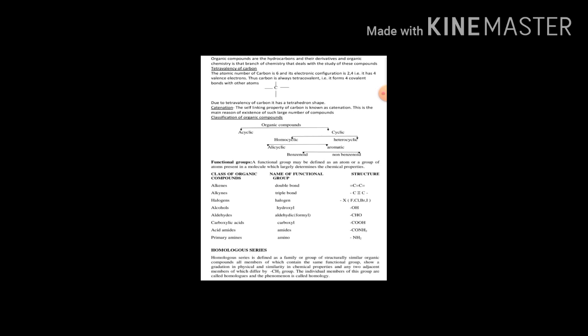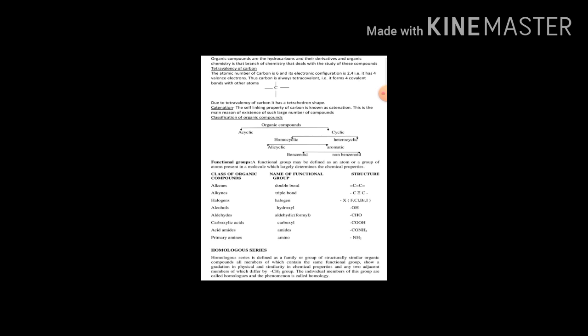Whatever the cyclic compounds are, they are classified into two types: homocyclic compounds and heterocyclic compounds. Homocyclic is made of two words. What do you mean by homo? Homo means same and cyclic means closed chain.